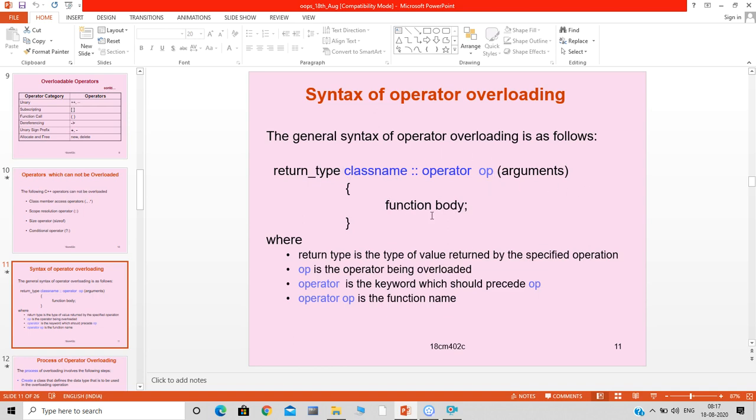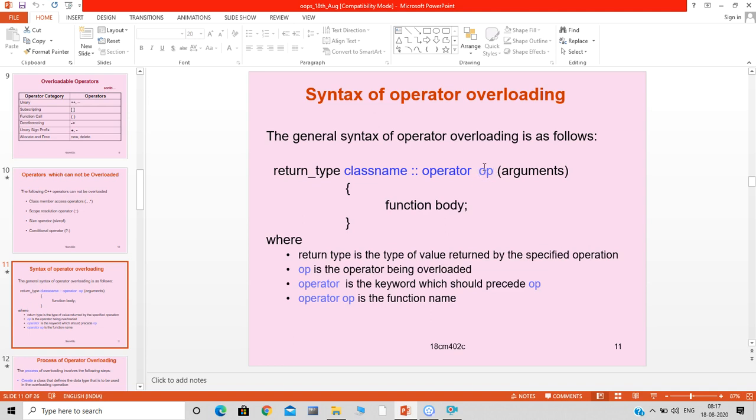So when we are overloading an operator, the syntax is return type, class name, scope resolution, and then we need to use the keyword operator, followed by the operator which we want to overload.